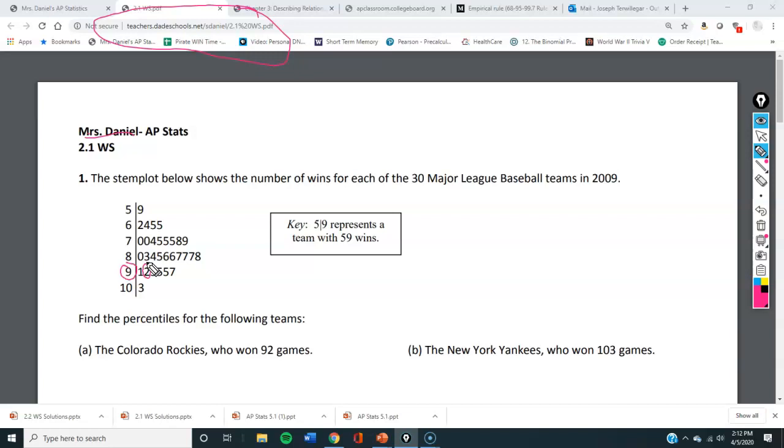I don't feel like counting. So you can count on me to be cheating. And I counted 24. So the percentile is 24 out of 30, which is 80th percentile.